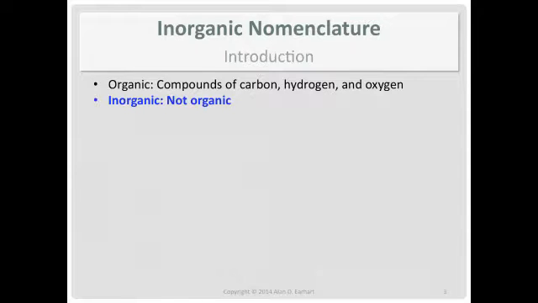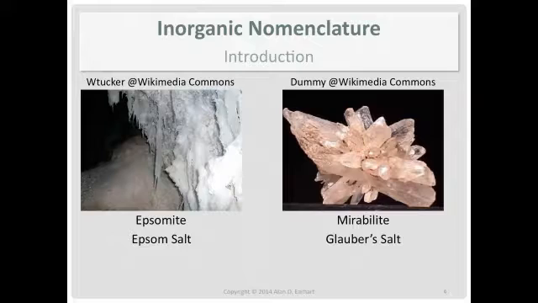This is where we're living: inorganic compounds. I know that's not real helpful, just saying that they're not organic compounds, but we'll work through this. Here are two different minerals, epsomite and mirabilite. Epsomite is also known as Epsom salts, and mirabilite is also known as Glauber salt.